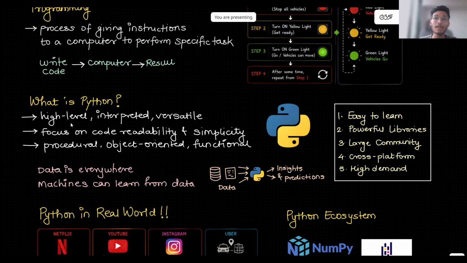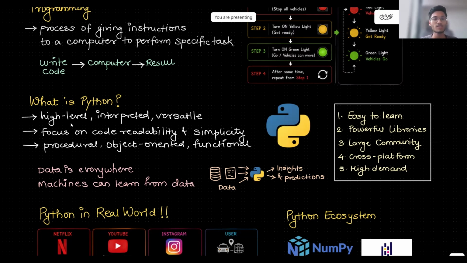Versatile means it can be used for many different purposes. Basically, Python isn't limited to only one field. You can use it for web development, data science, machine learning, AI, automation, cybersecurity, and many such fields. That's why it is a versatile language.